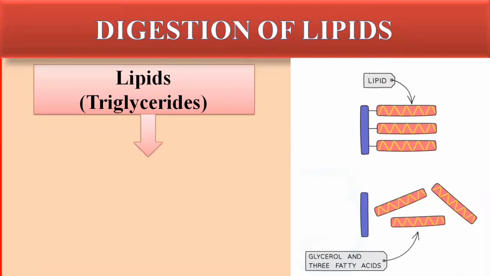Among the lipids we take in with food, there are different types. There are triglycerides, and besides triglycerides there are phospholipids and cholesterol esters, but almost 90% of the lipids that we take in with food are in the form of triglycerides. So most of the lipids taken up by humans through food are triglycerides.